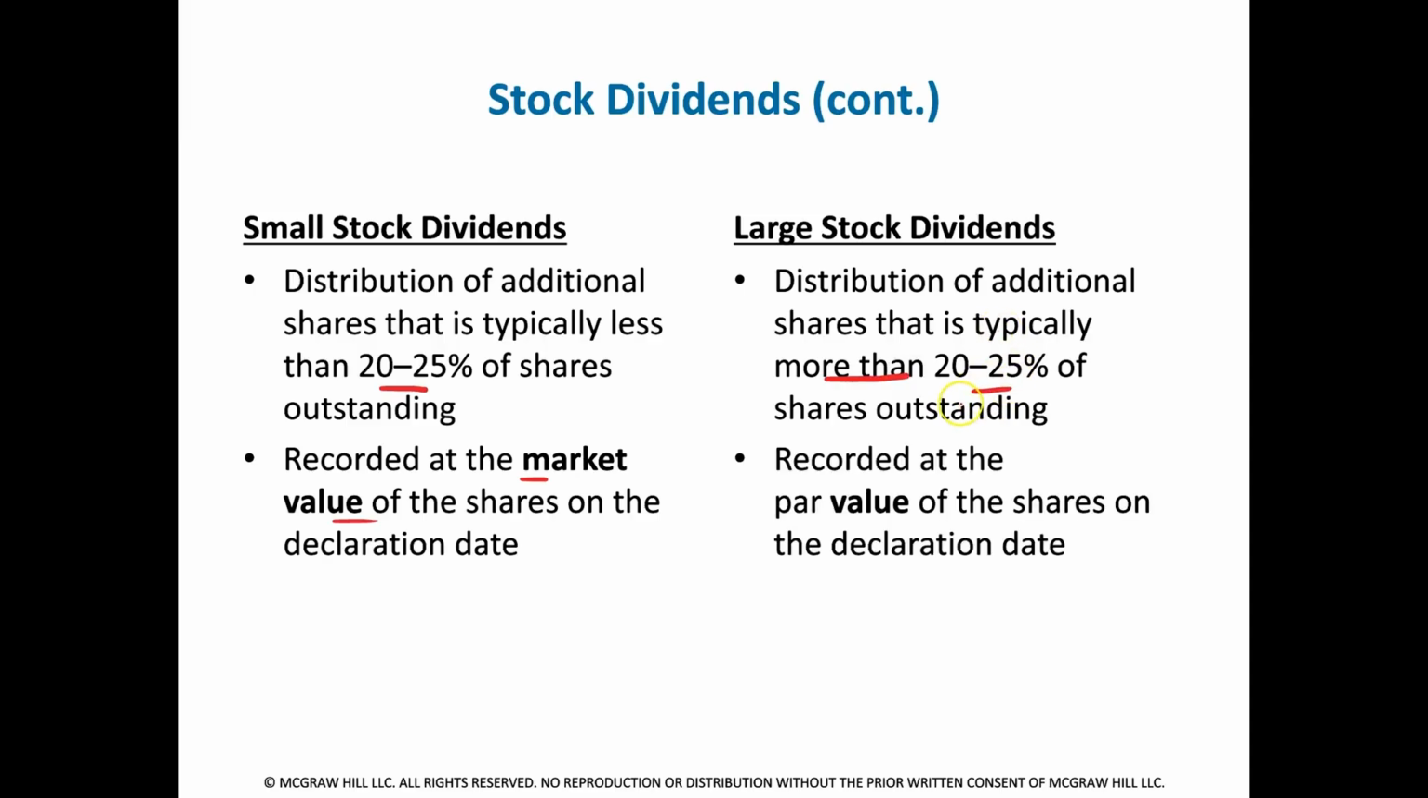A large stock dividend is when the distribution of shares is more than the 20 to 25%. And in that situation, the distribution is recorded only at the par value, not the market value of the shares on the date of declaration. Now, when you have an exam, whether it's my exam or the CPA exam, it'll be very obvious. They're not going to give you a question that's a 23% distribution. They'll say it's a 10% distribution, which means it's a small stock dividend, or they'll say it's a 40% distribution, which is a large stock dividend. So it'll be very apparent.